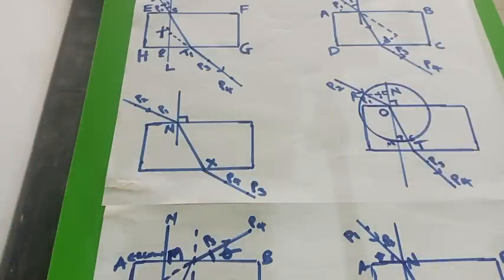Then we are going to focus on the last one so that we do the experiment, because most of them have the same format of putting the 2 pins and getting the emergent ray. We'll do that one, which is the major one, conclude on it, then plot our graph so that you can see how to plot a graph for this type of experiment.